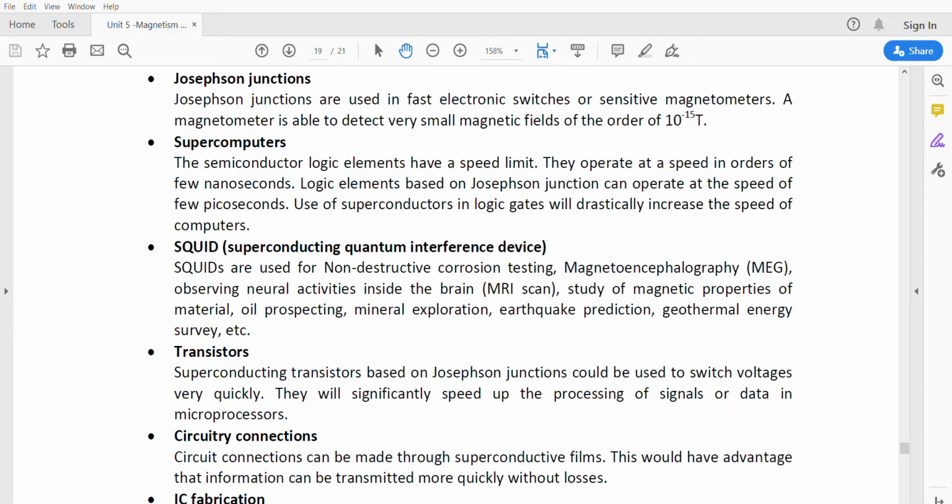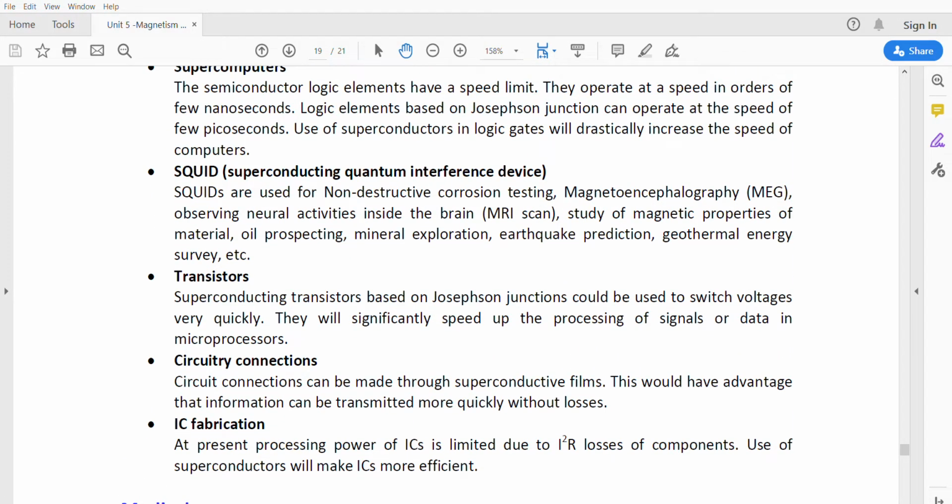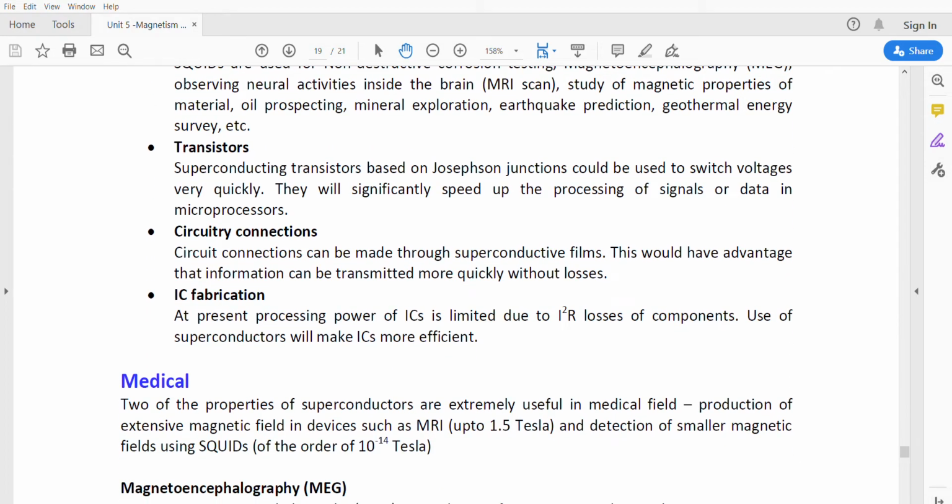And next one is in electronics: transistors. We can use superconducting material in place of the transistors. They will significantly speed up the processing of signals or data in microprocessor circuitry, connections and IC fabrication also, with the benefit of no eddy current losses and no heat losses, and high current flow being advantages.